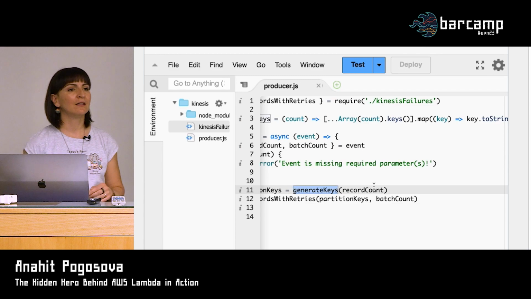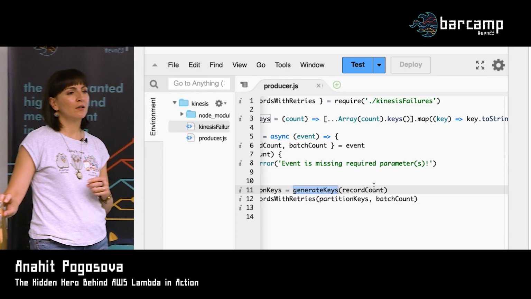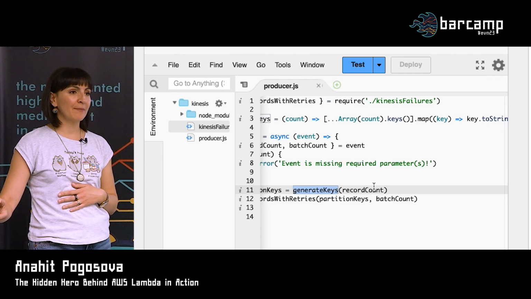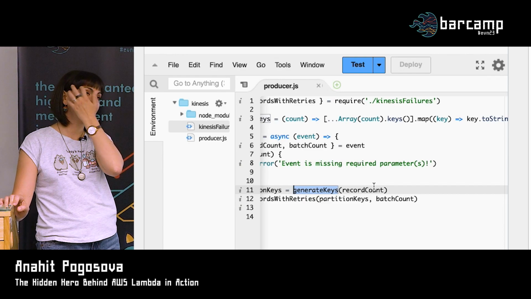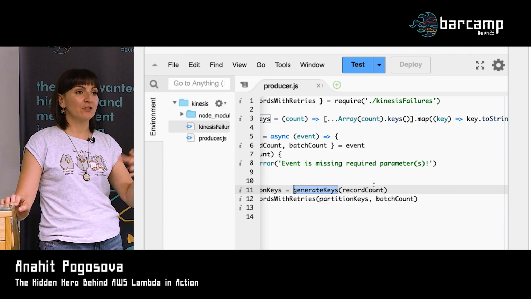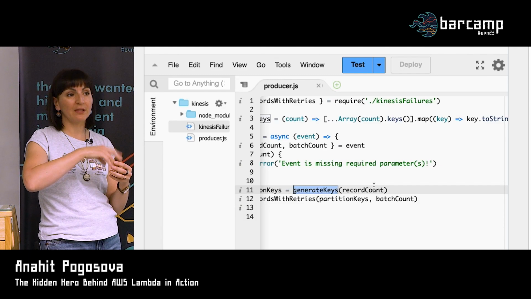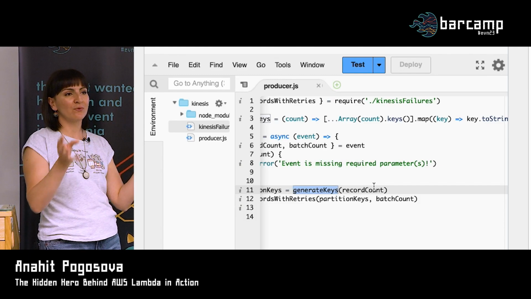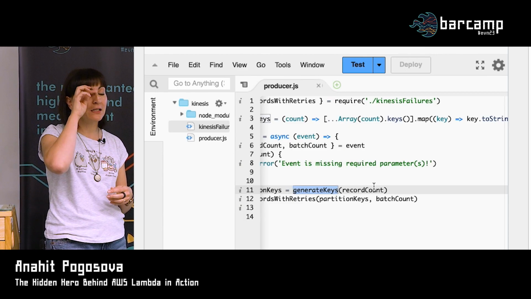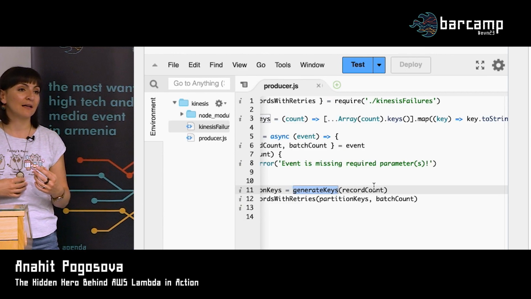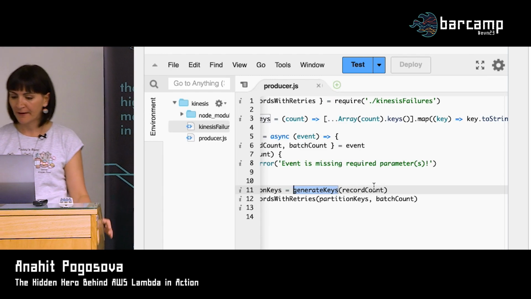Yes, please. Is there a specific reason why you are using Kinesis here, or could it be SQS? Of course, it can be anything, but this particular demo and the talk before were about Kinesis and the event source mapping component of Lambda, which is used with Kinesis, for example, and SQS as well. But SQS doesn't support the full range of capabilities that I'm trying to display here. This is just an illustration of how to use Lambda with Kinesis. Yeah, thank you for the question.